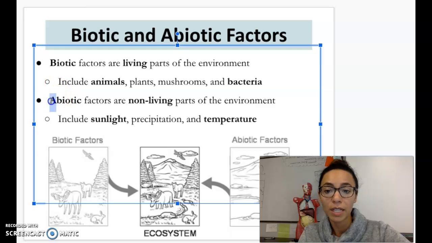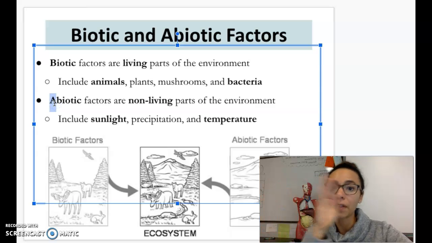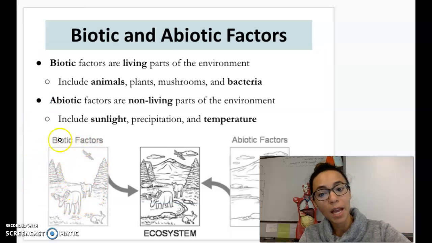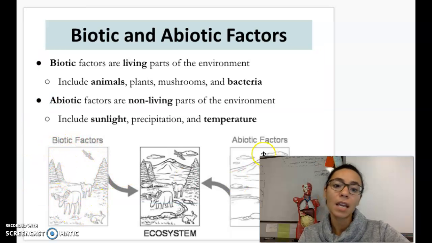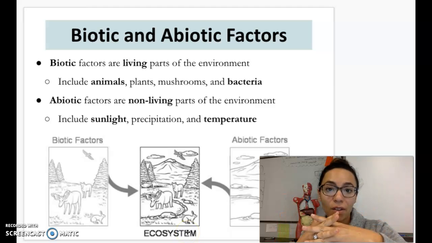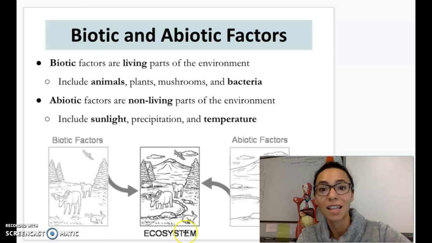And remember, when there's an A in front of a word, it means the opposite. So if bio means living, abiotic is the opposite of living. So non-living things. Okay? And when we combine biotic factors and abiotic factors, that's when we get an ecosystem. An ecosystem has living and non-living things working together. And that's what we're going to study this unit.